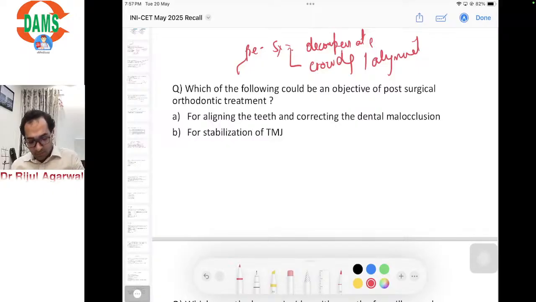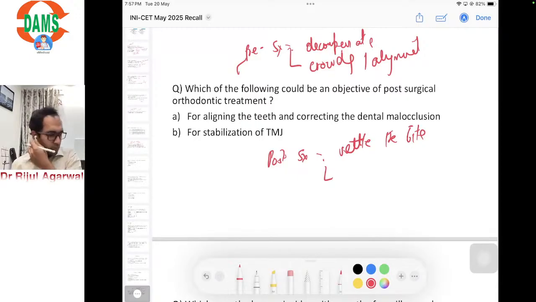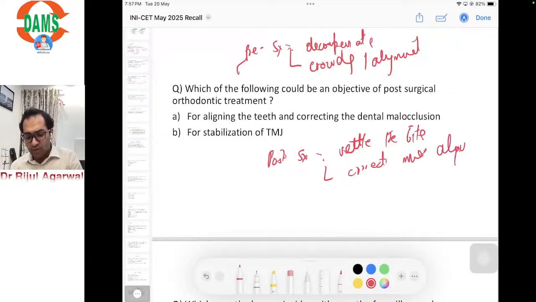Post surgically, the objective is to settle the bite and to correct any minor alignment issues if they still persist. Technically, space closure, everything should have been done before. Post surgically, the main objective is to settle the bite.